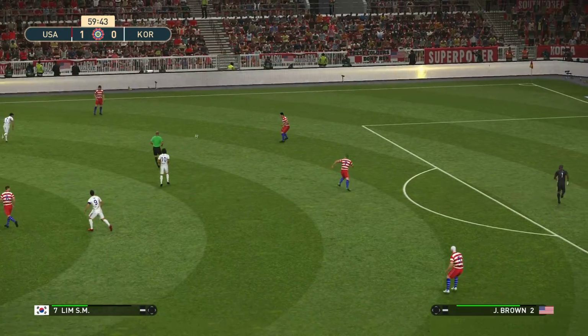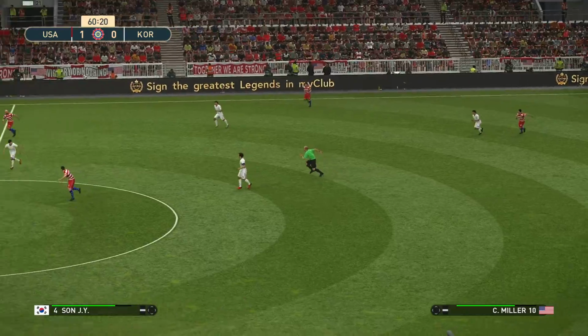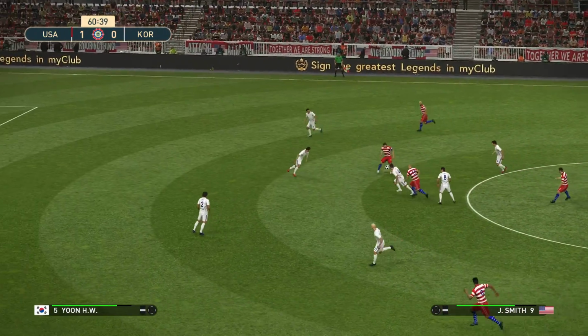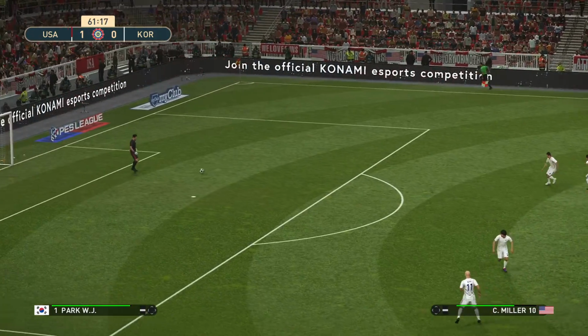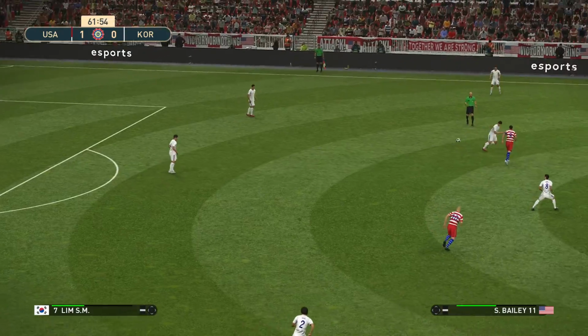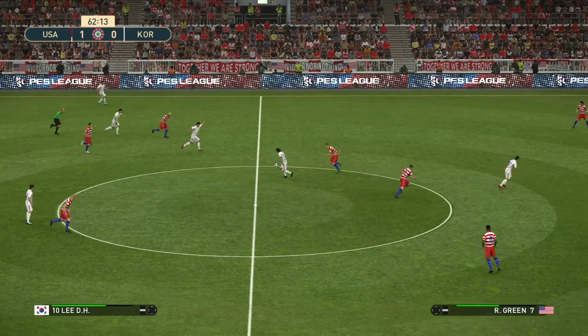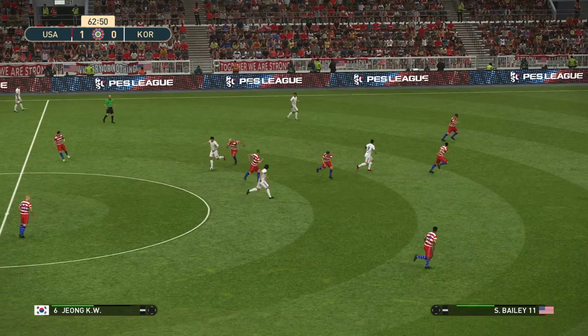Now Williams plays it out to Brown. Black plays it long. Miller knocks it onto Smith. Bailey tried to find Smith again, but it's run back by Korea. Here's Son. Son plays it up to Lim. So we play just over an hour. It's the USA 1, Korea 0.